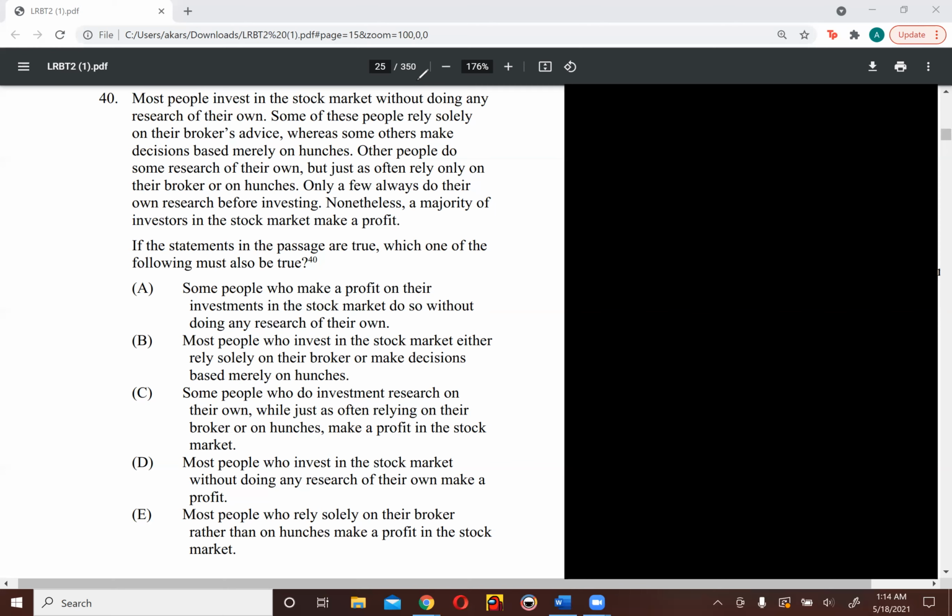So let's break this down in terms of numbers. So we know that there are investors. And let's break down who these investors are. We know most of the people who invest in stock markets do so without having any research on their own. So that's one group of people. People who invest without research. So let's call it without R.